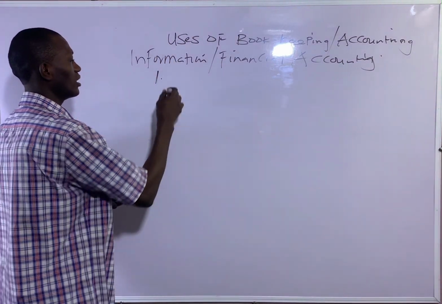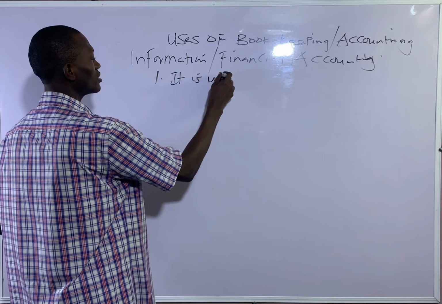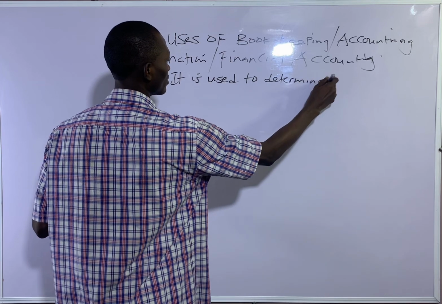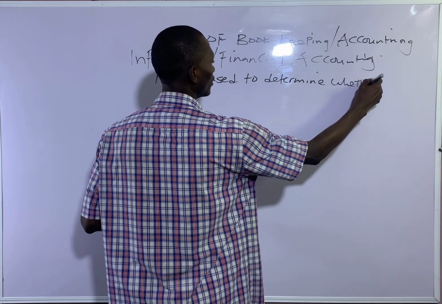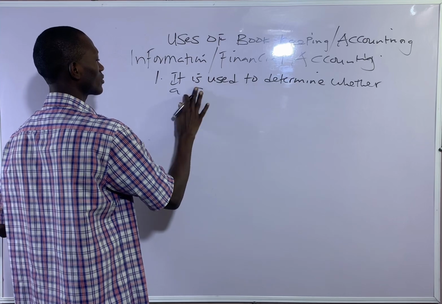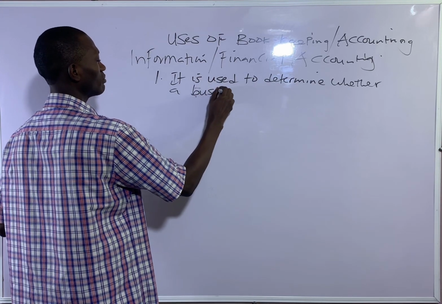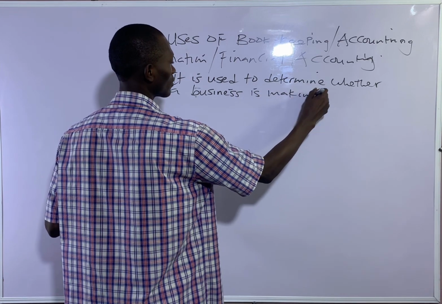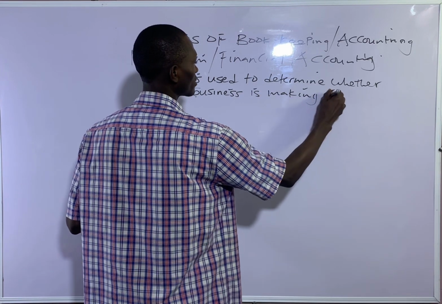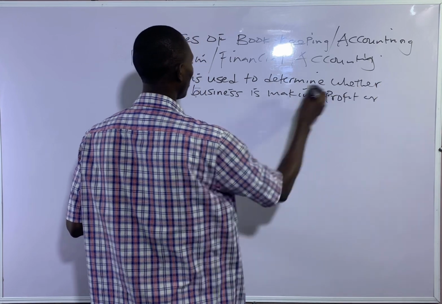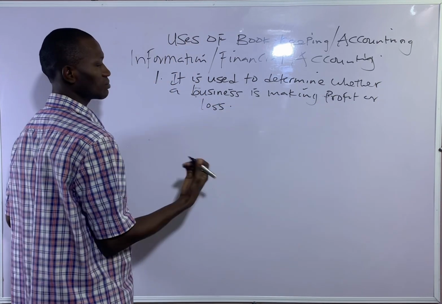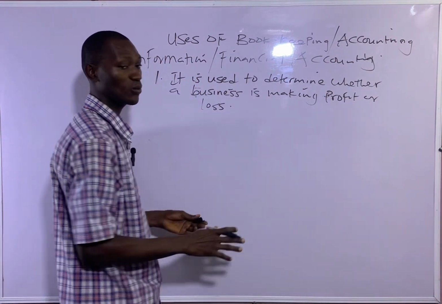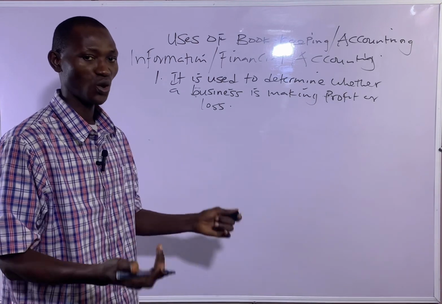It is used to determine whether a business is making profit or loss. So all those business transactions, after we've recorded them, will help us to know whether our business is making profit or not.